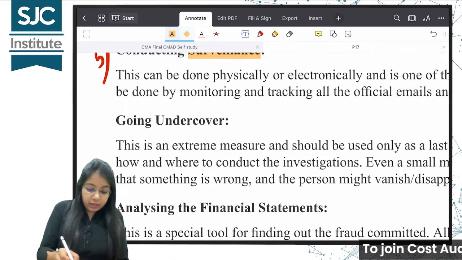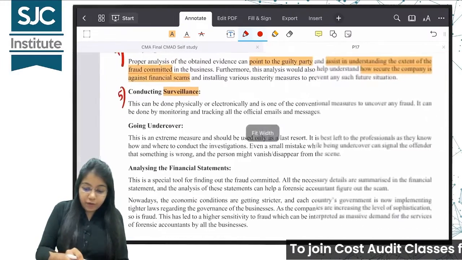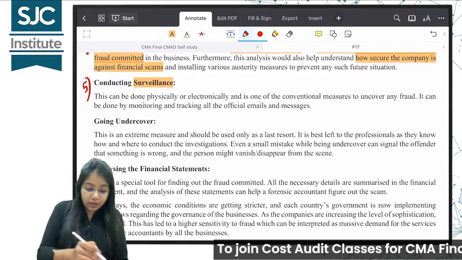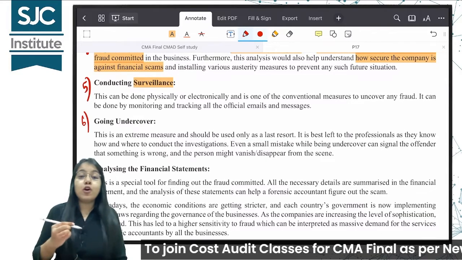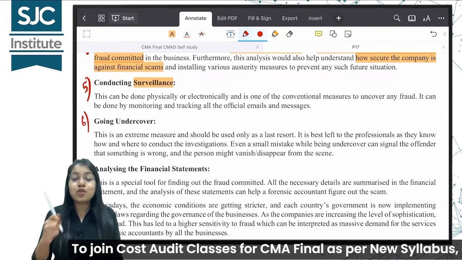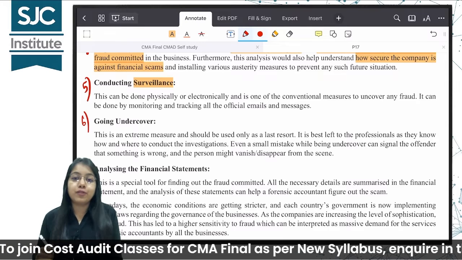Very very vital, or you can say the technique that we should follow at the end, last में जब कुछ नहीं हो रहा है, then we should go undercover.